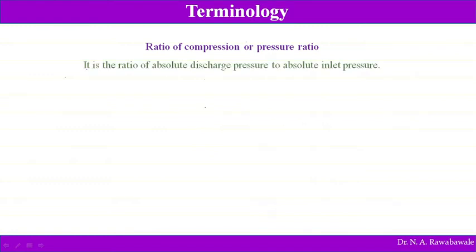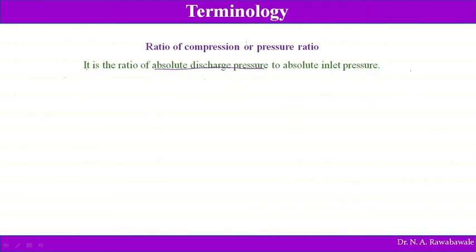Now coming to the terminology, ratio of compression or pressure ratio. What is pressure ratio? It is the ratio of absolute discharge pressure. Absolute discharge pressure in the sense, already you know what is absolute pressure, atmospheric pressure, gauge pressure. So absolute pressure is the sum of atmospheric pressure plus gauge pressure.